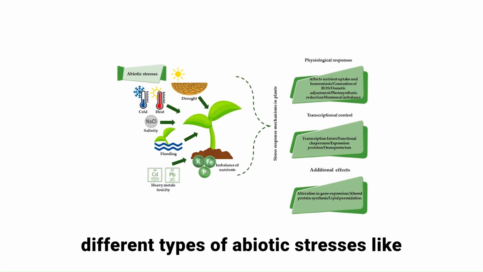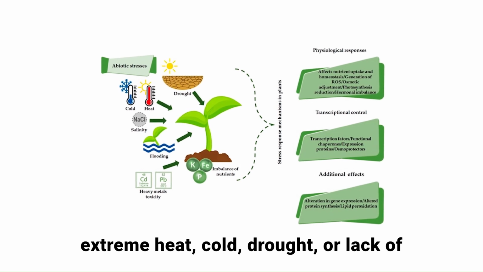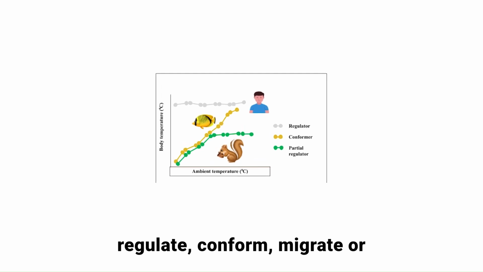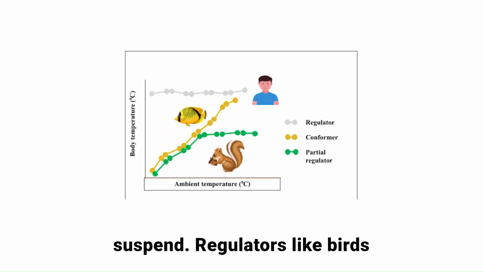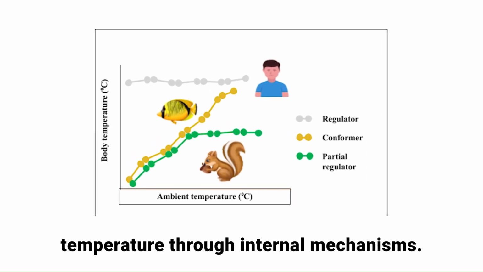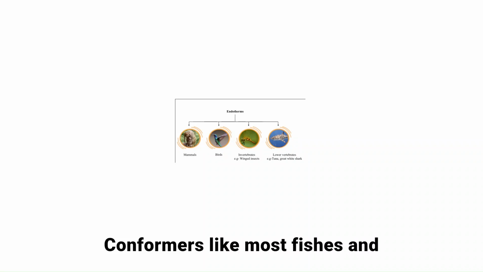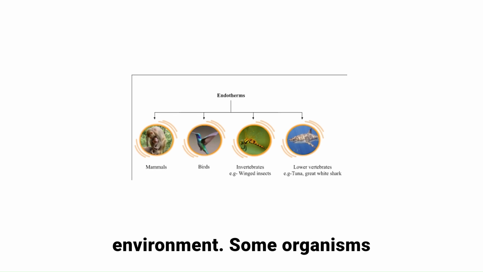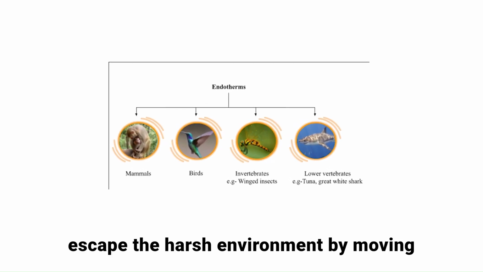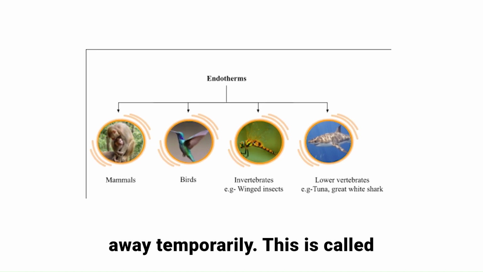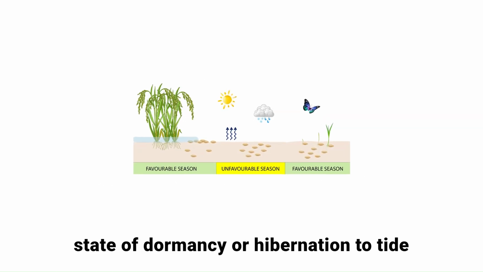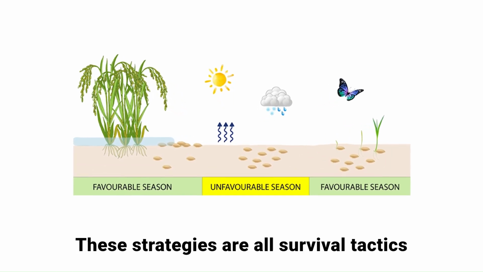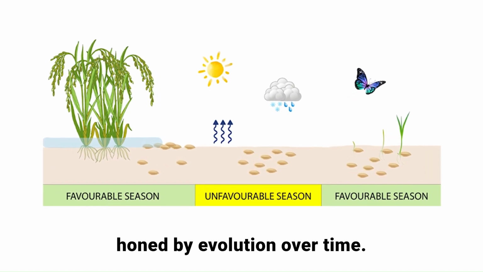Organisms face different types of abiotic stresses like extreme heat, cold, drought, or lack of oxygen. To cope, they either regulate, conform, migrate, or suspend. Regulators like birds and mammals maintain constant body temperature through internal mechanisms. Conformers like most fishes and amphibians do not regulate but change their body temperature with the environment. Some organisms escape the harsh environment by moving away temporarily. This is called migration. Others go into a state of dormancy or hibernation to tide over unfavorable conditions. These strategies are all survival tactics honed by evolution over time.